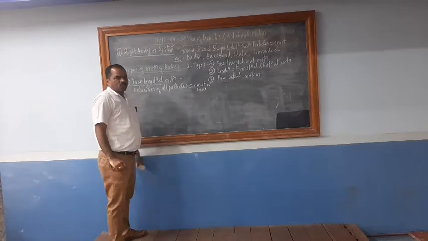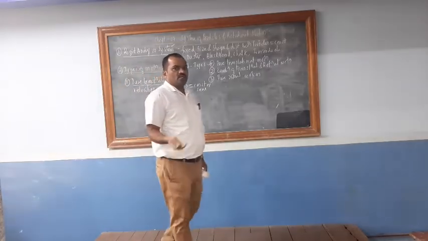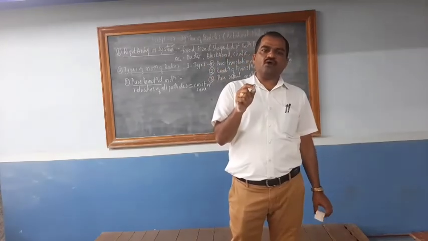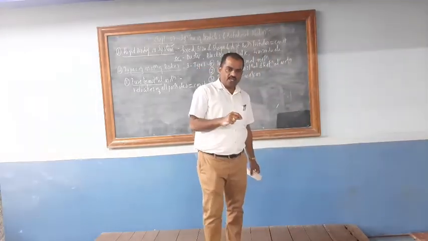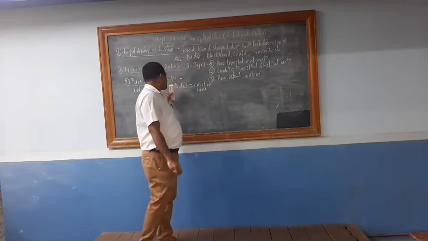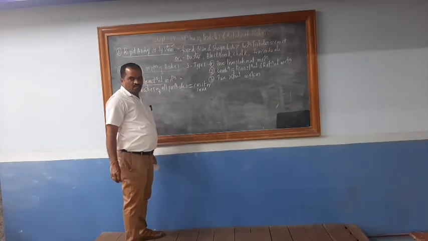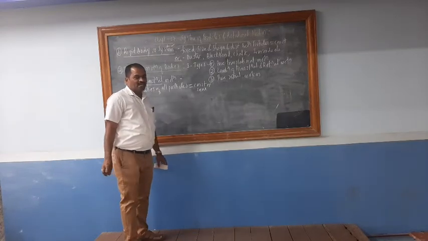If the body is moving and has a number of particles, and the velocities of all the particles are the same, then it is called pure translational motion. It is also called linear motion.